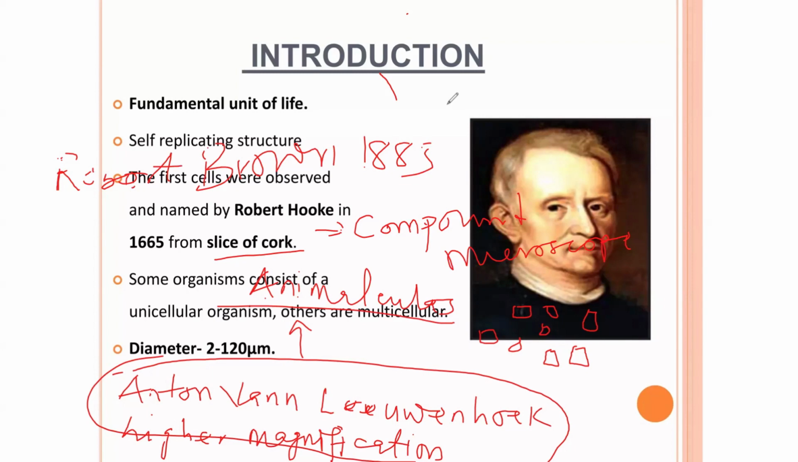So it means that Robert Brown is the first scientist that was able to demonstrate that the nucleus is present in a cell. Robert Brown, in the year 1883, is the scientist that demonstrated that in a cell there is a nucleus, and at that time he used an orchid. He used orchids to demonstrate that. Let me just write it here: orchids.